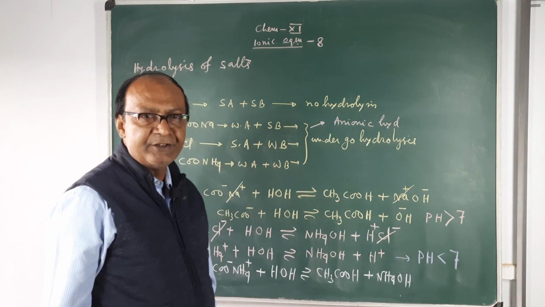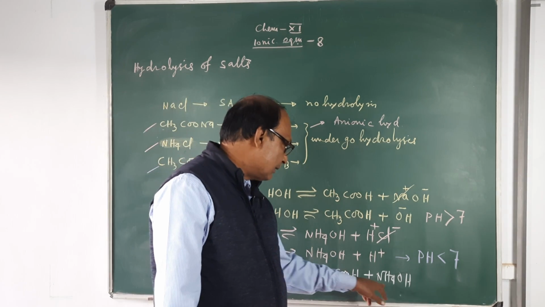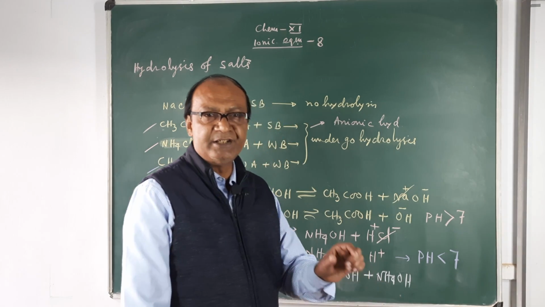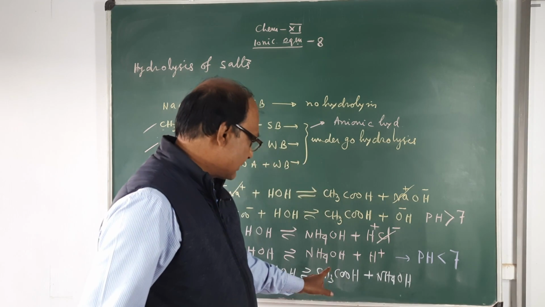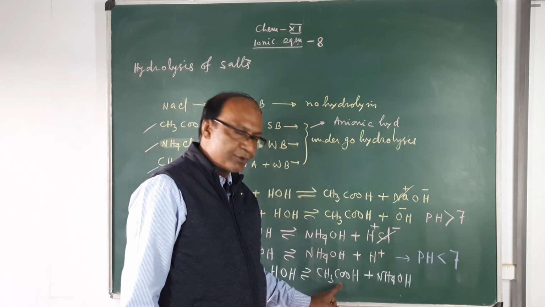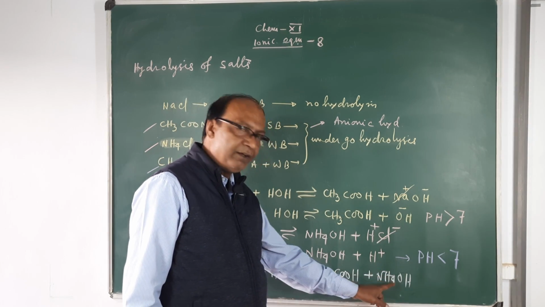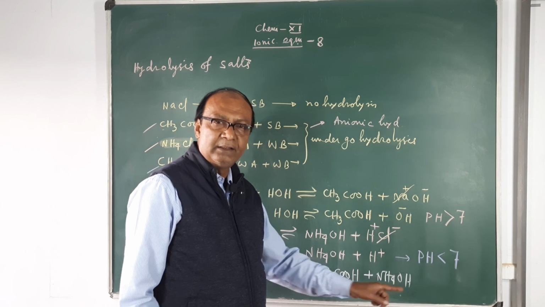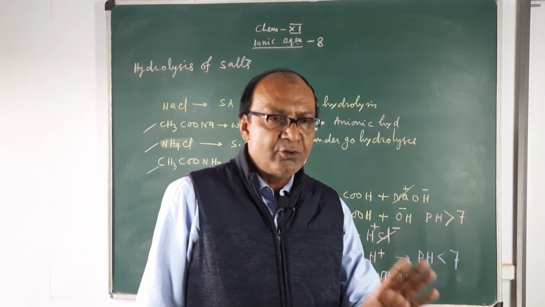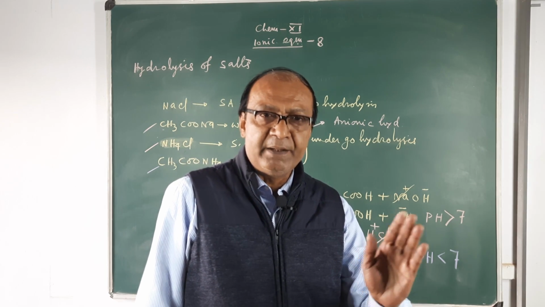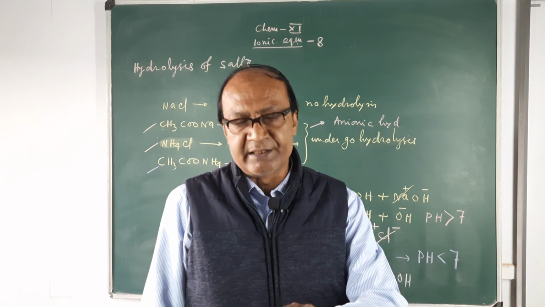What about pH? After the hydrolysis, the pH cannot be assessed because it depends upon the degree of dissociation of acid and degree of dissociation of base. Remember it, pH will not be 7, but pH may be less than 7, pH may be greater than 7.